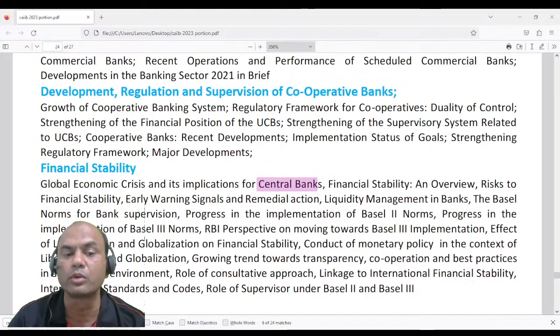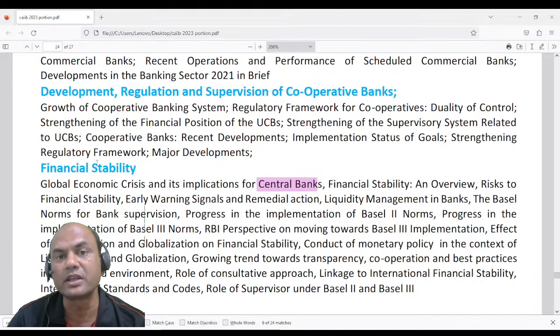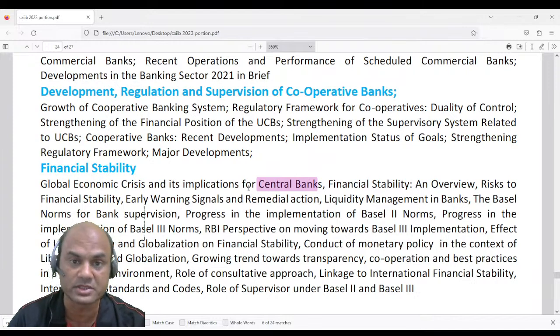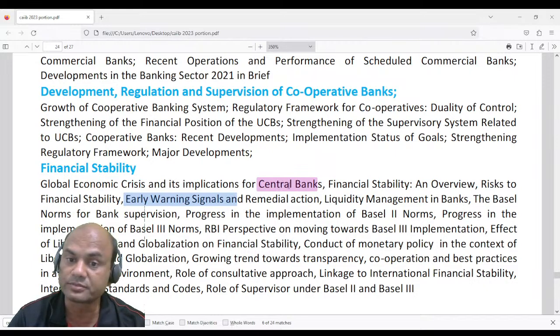Okay, then we have financial stability. Financial stability means global economic crisis and its implications on the central banks. Financial stability means what? See this, even in the present situation, if you see October to December 22, all the banks in the world, all the countries were facing trouble due to this Russia-Ukraine war, but India was strong. The inflation in India didn't hit much. Okay, why? Because of the financial stability, the robustness of our RBI. An overview, risk to the financial stability, early warning signals and remedial action. This is very important. If we look at early warning signals, then we can definitely see to it that we don't fall in trouble. Okay.